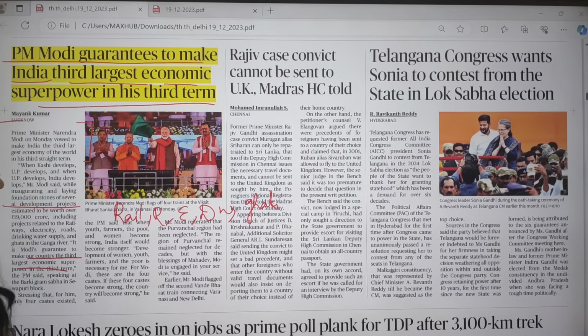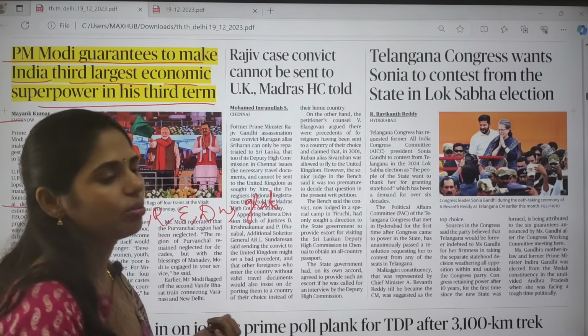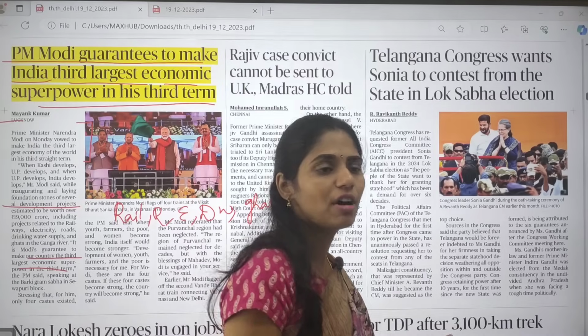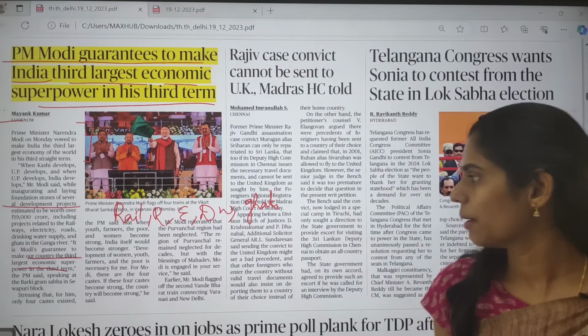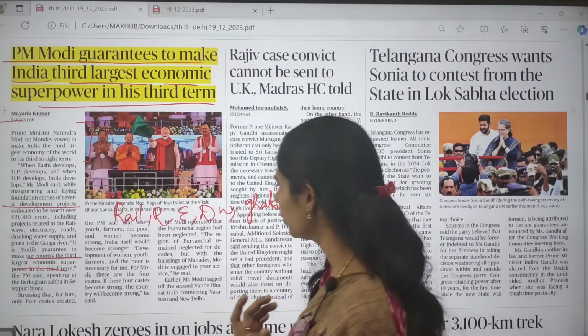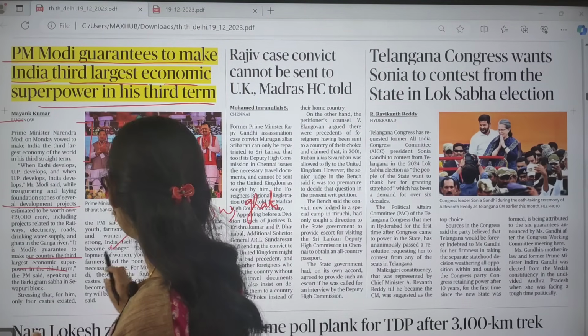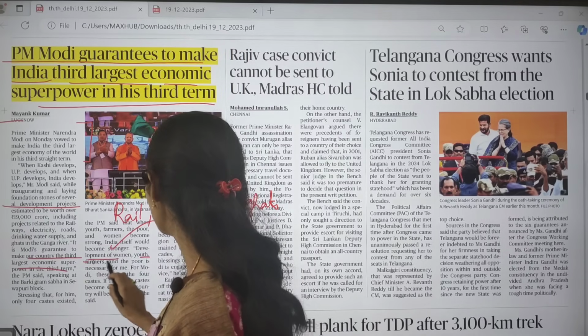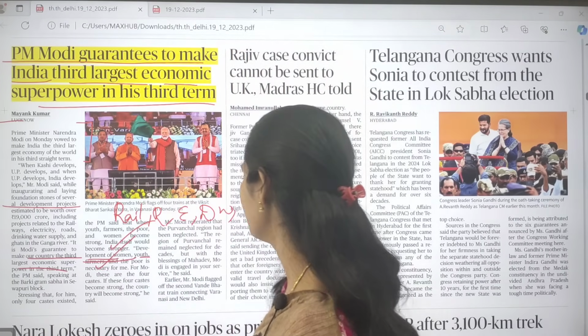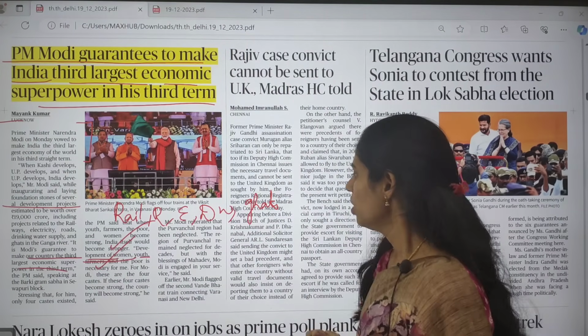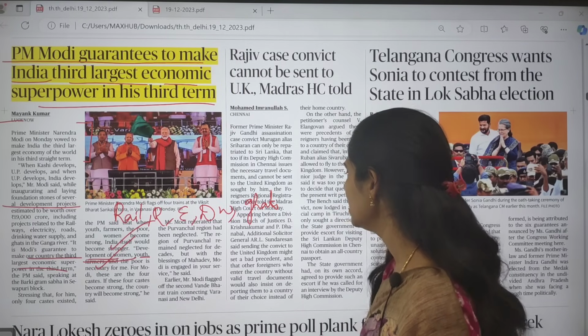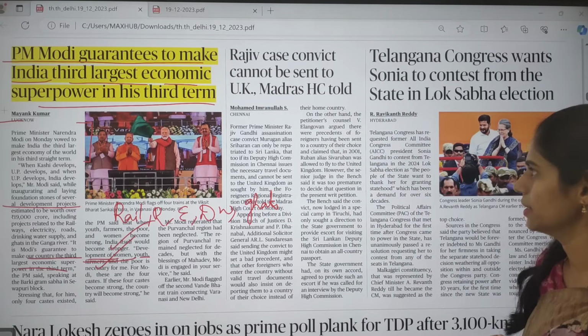In this context he also said that youth, the poor, farmers and women are becoming strong day by day, and because of this Modi government there was empowerment of farmers, youth and women. Because of this development of women, youth, farmers and the poor, it is very much necessary for the country. This is mainly what was said by our Prime Minister.